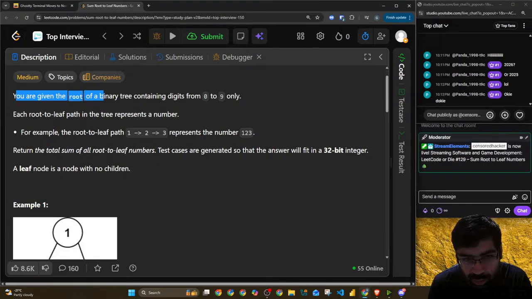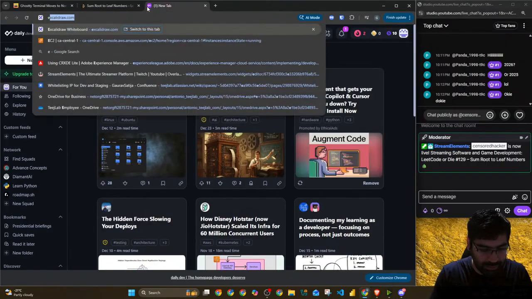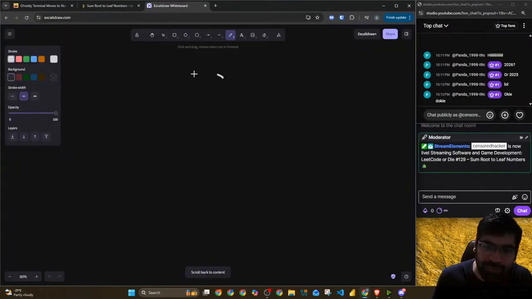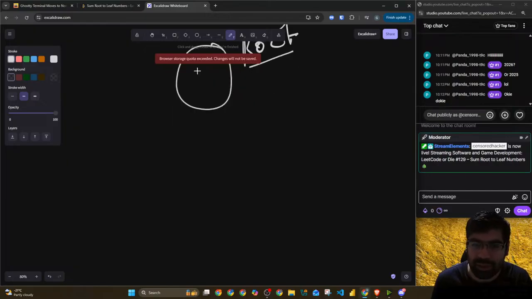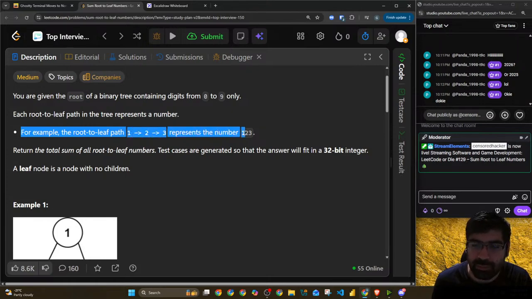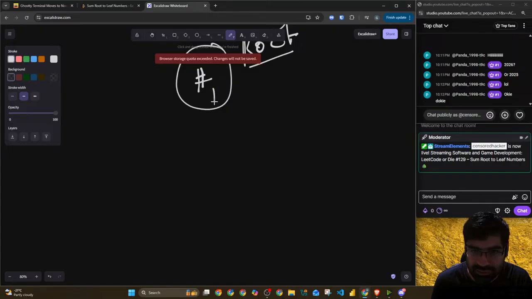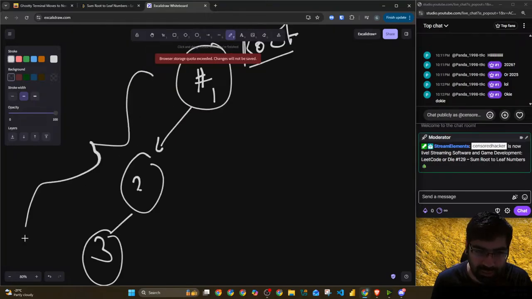129. You are given the root of a binary tree containing digits from 0 to 9 only. So what do we have here? The root of the binary tree, and each node can have a number from 0 to 9, right? For example, a root-to-leaf path 1, 2, 3 represents the number 123. So if this is 1, this is 2, then this is 3, this path represents the number 123.